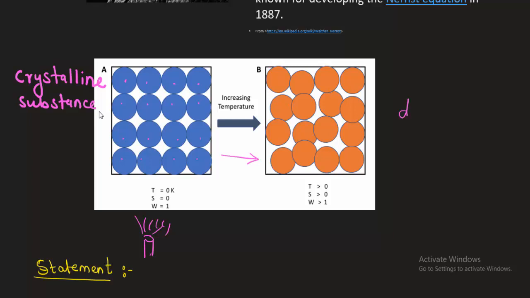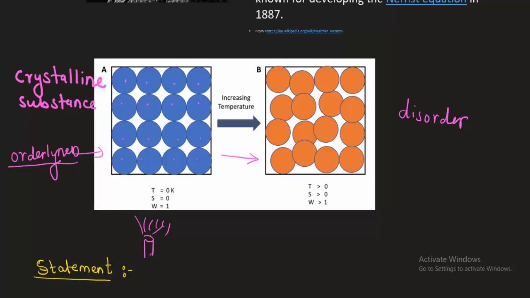What is the disorder? Disorder in the arrangement, and here we have orderliness. There is a perfect order. They are in line, and here they are not in line, or not having any particular geometry.